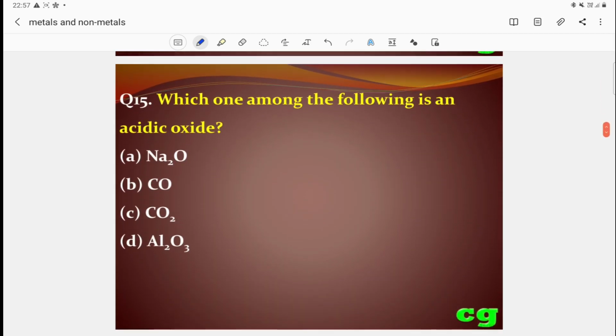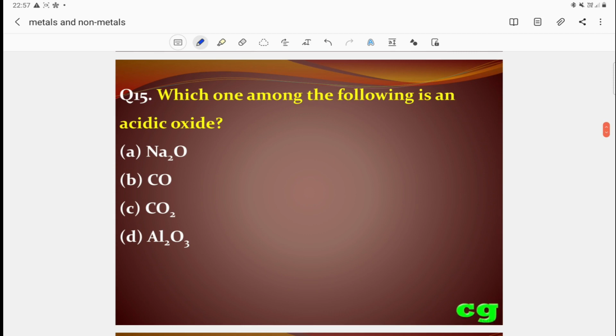Then question number 15: which one among the following is an acidic oxide? Acidic oxides are generally formed by nonmetals. Sodium oxide is basic. Carbon monoxide is neutral. Carbon dioxide is an acidic gas, since it produces carbonic acid when it reacts with water.